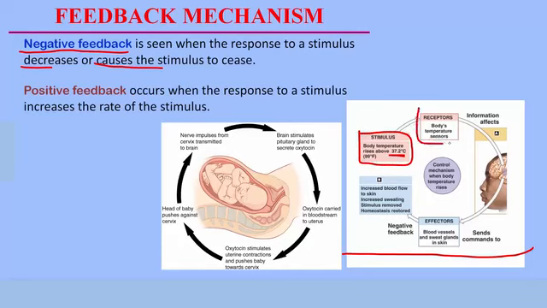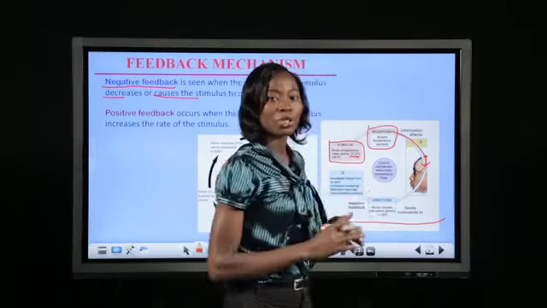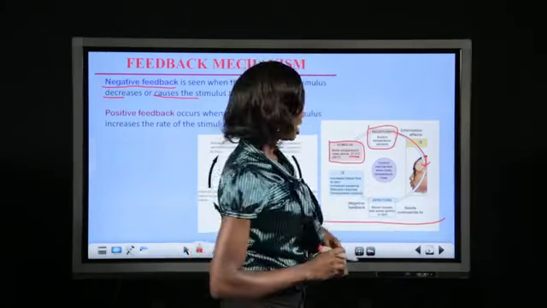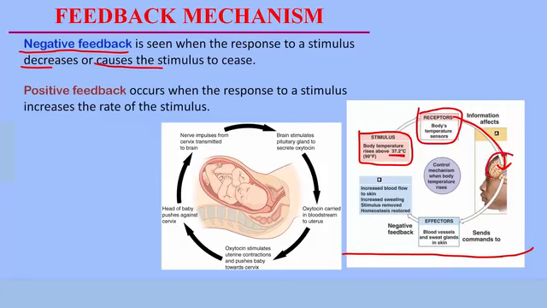The receptors, which are temperature sensors, located in various parts of the body, detect this increase in body temperature. They send the information quickly to the brain. They do this quickly because a high temperature is not so good for the body. The brain receives this information about the rise in temperature. What does the brain do? It quickly sends a command through various processes to the effector organs. These are organs that effect the corrections.